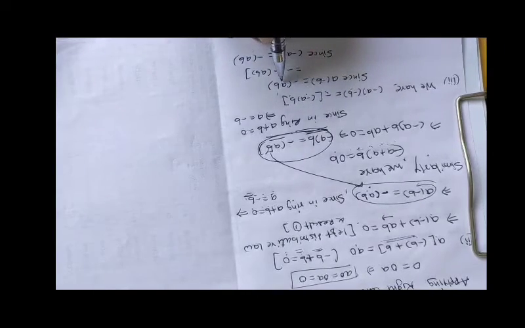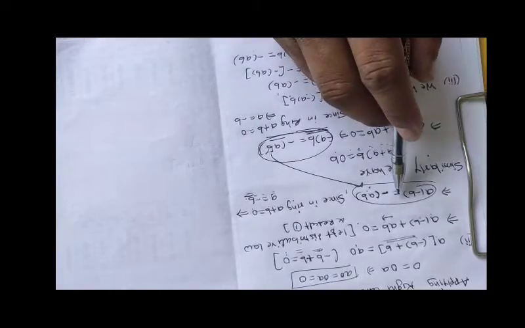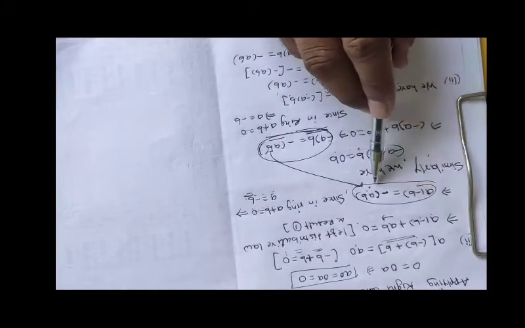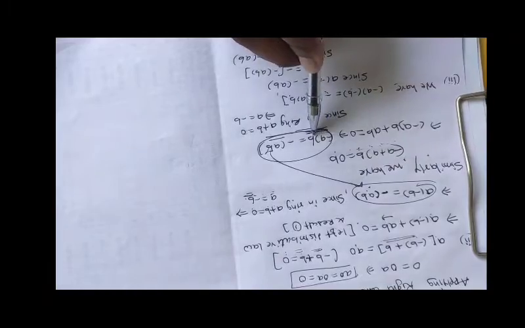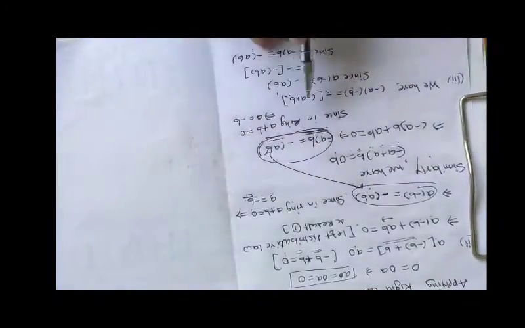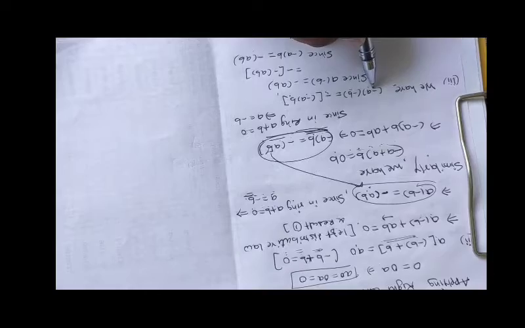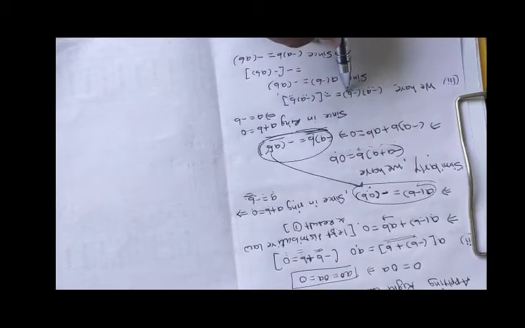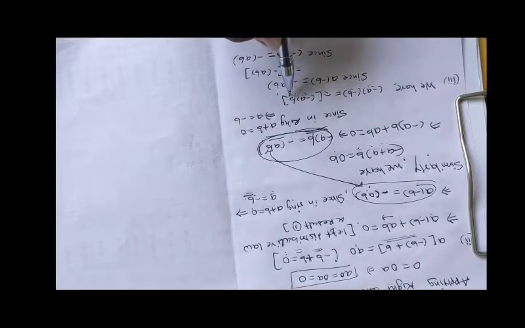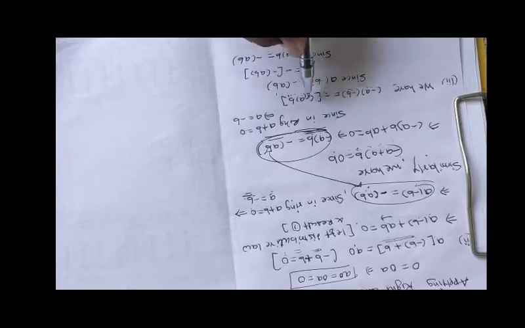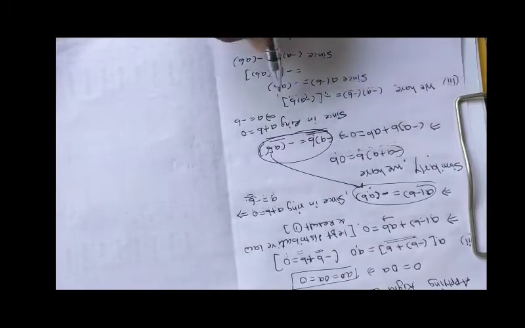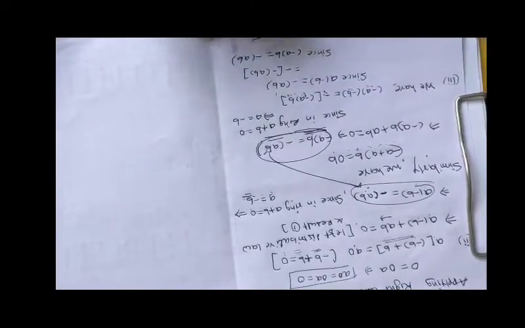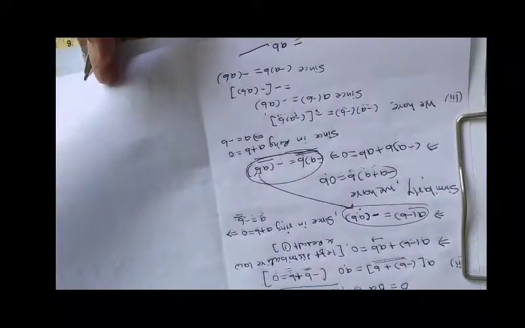Since A of minus B is minus AB, our previous result showed that. See this previous result. If there is a minus AB, we can write minus of AB, no doubt. So therefore minus A minus B, take this minus sign common, and then we can write minus AB. That means A into minus B, A into minus B is again minus AB, isn't it? So we can write this, and then again we can take this minus sign out of the bracket, and we get minus minus plus. That is so simple.